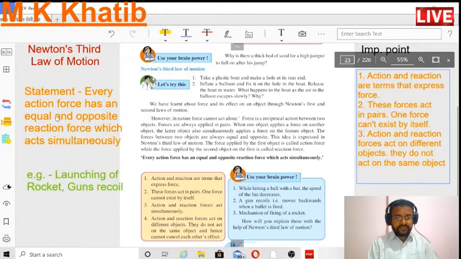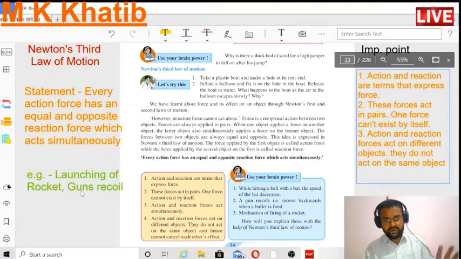I repeat the statement: every action force has an equal and opposite reaction force which acts simultaneously. Examples of this are the launching of a rocket and gun recoil. These are the two examples for this.